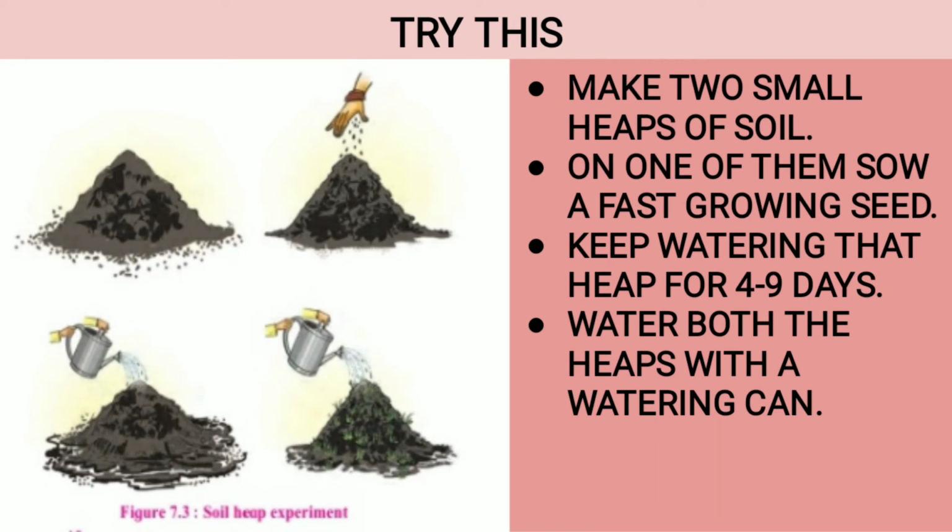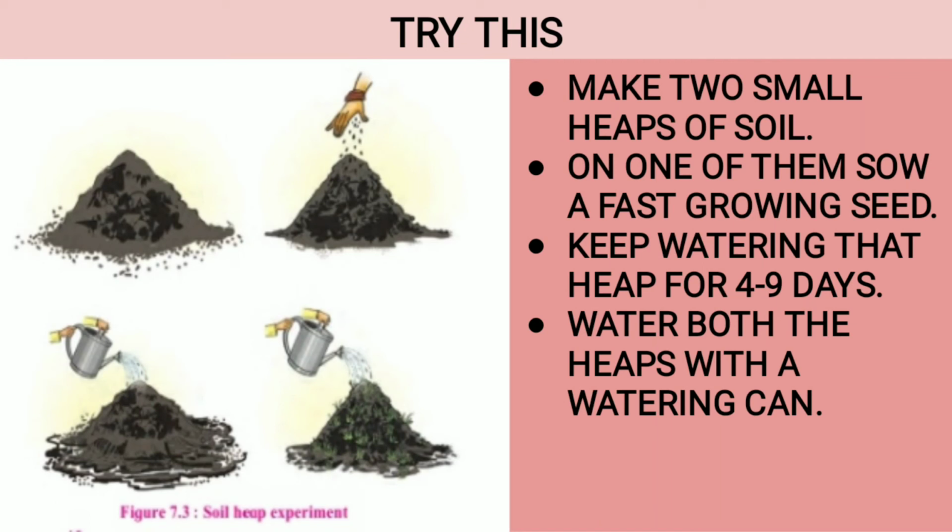So try this. Make two small heaps of soil. On one of them, sow a fast growing seed. Now, which will be the fast growing seed? It can be your mustard seed, rye, or it can be moong, it can be your matki, or it can be wheat also. It will grow. Now, what you have to do? One of them, sow a fast growing seed in one of the heaps. Keep watering that heap for 4 to 9 days. Water both the heaps with a watering can.